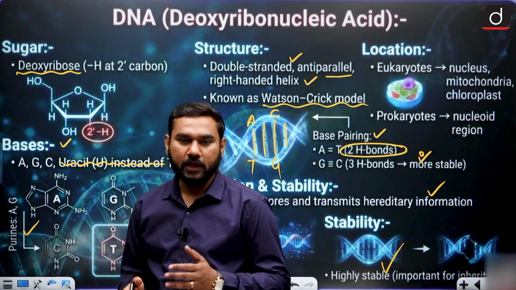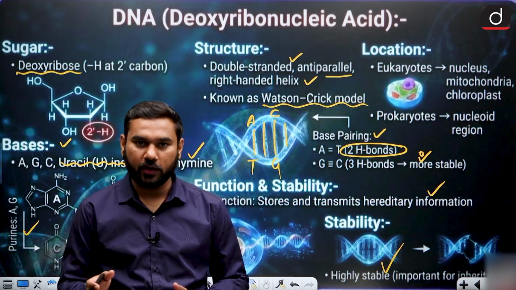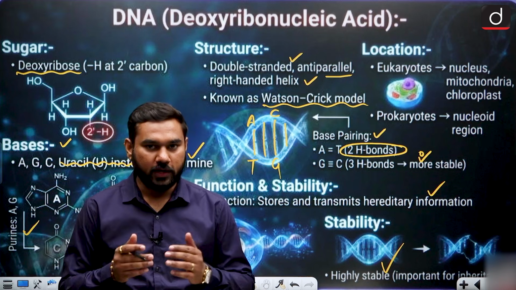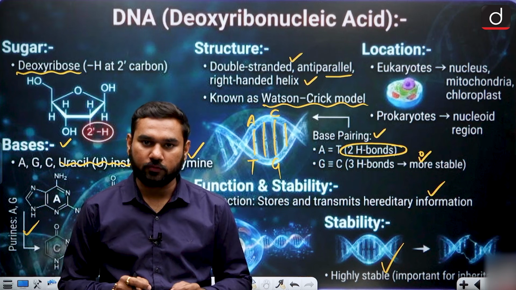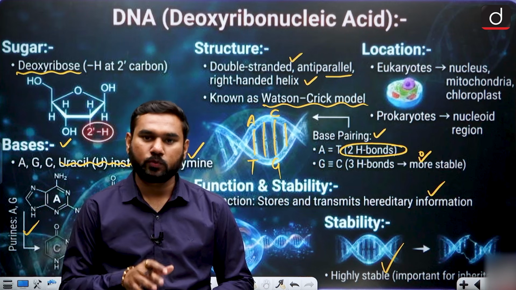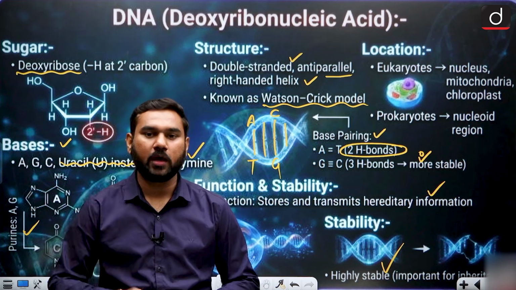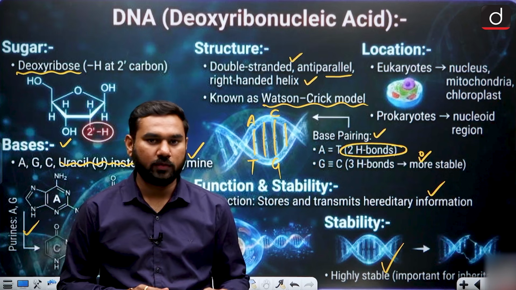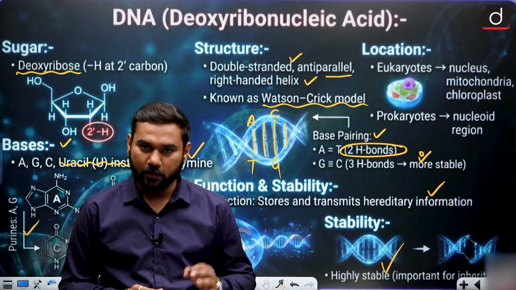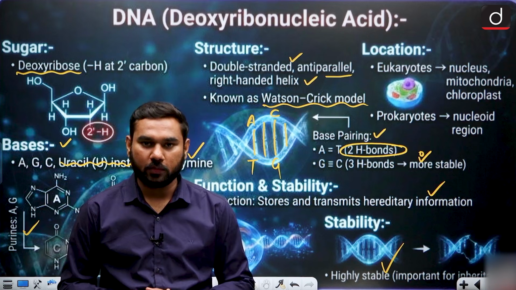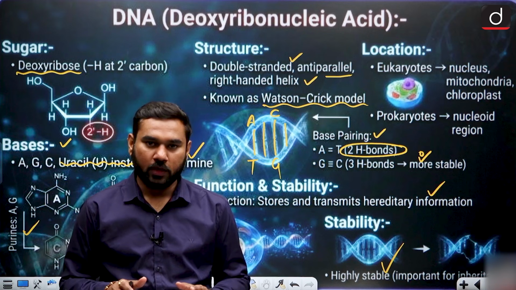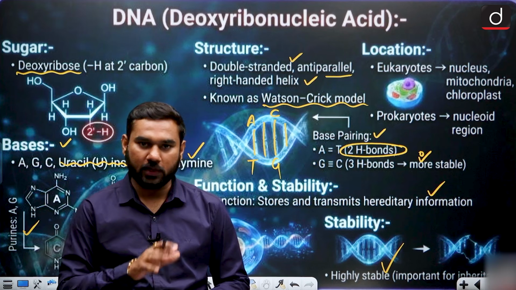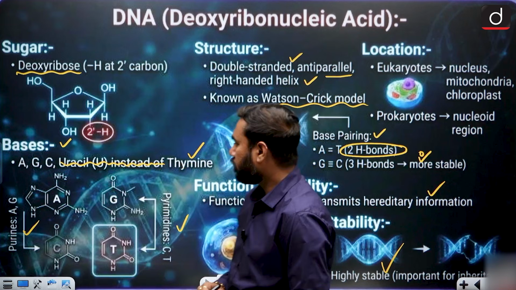When we compare the stability of DNA and RNA, we find that RNA was present in older times and then DNA was made, but DNA holds hereditary information more stably, and that's why in this universe every living being has its genetic information in DNA. So for genetic material in every living organism, whether plant, animal, or any microorganism, all have DNA, but only viruses, which are primitive in nature, have RNA as genetic material. That is the exception.